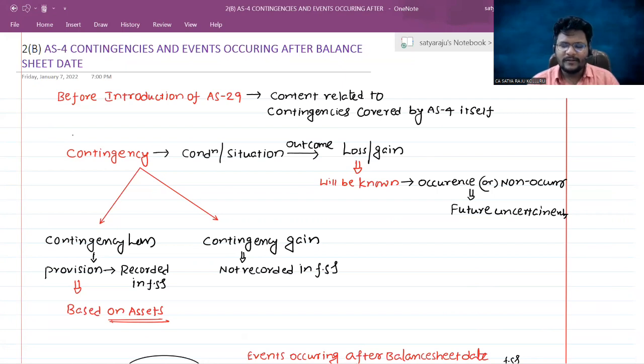Sir, if the contingency is related to the contingency gain, which is not virtually certain, then as per the concept of prudence, if you recognize such a gain in the statement of P&L, then the current year profits may appear higher, which is against the prudence concept. So that's why contingency gain will not be recorded in the books of accounts.